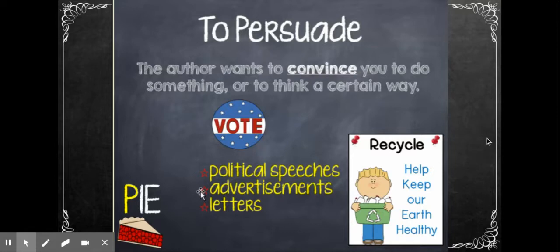On the right, we see a poster for recycling. It says, "Help keep our earth healthy." The poster is persuading us to be kind to the earth. Persuade is the P in pi for author's purpose.